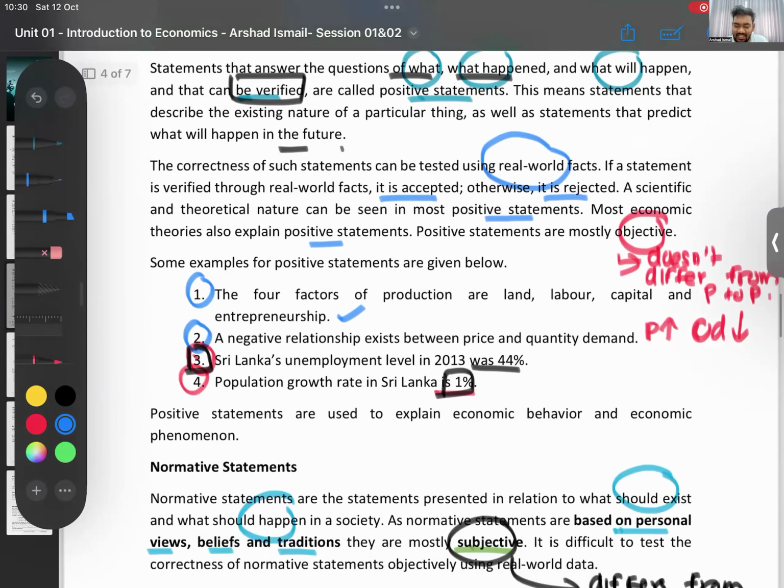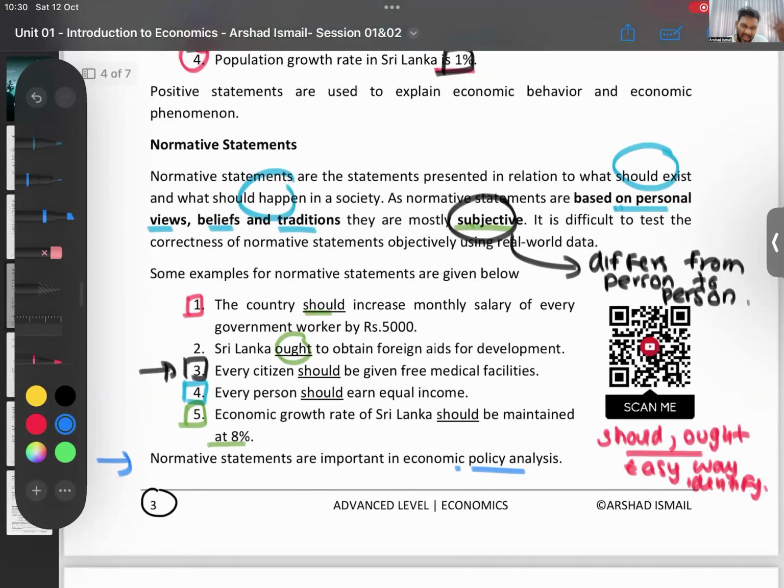Then what is a normative statement? That is about what should happen. That is like a personal belief. I am saying, we should do this. Someone is saying, no, we should do this. There is no right or wrong in that. They are debatable. That's a normative statement. Then to identify a normative statement, usually words like should, words like ought are there. That's like a shortcut, but don't 100% depend on that.